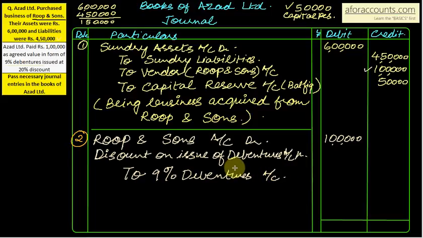So, let's calculate first what are the number of debentures which we actually need to pay Roop and Sons. Number of debentures is equal to purchase consideration upon nominal value of debenture minus discount.